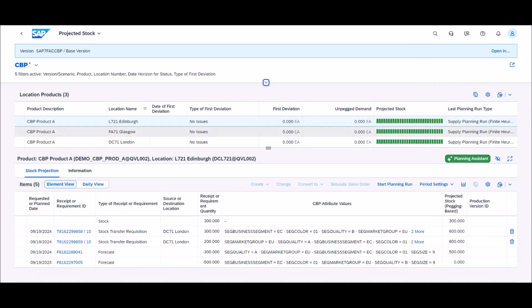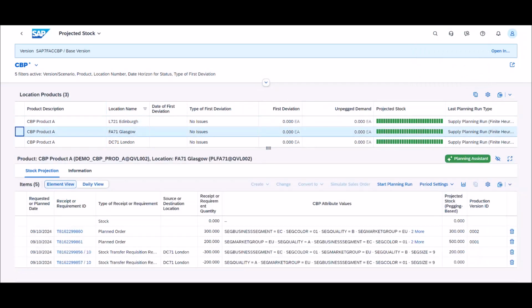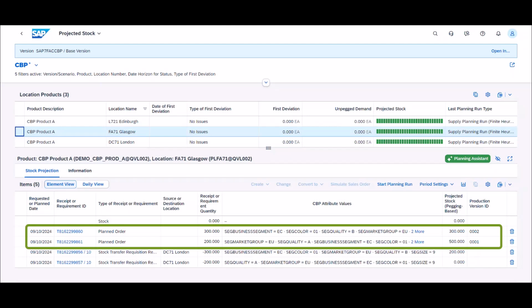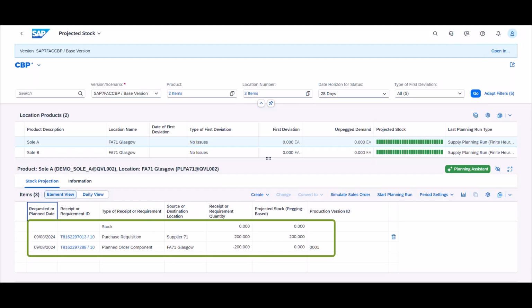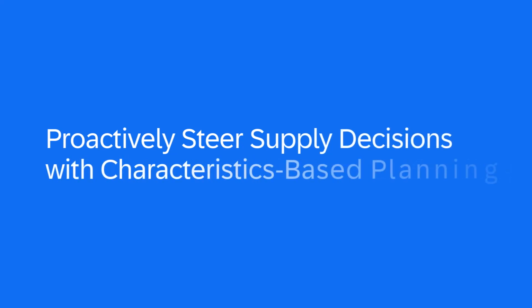Let's look at the situation at the factory. At the factory, planned orders are created for the new supply needed, and the right production version is chosen based on the quality characteristic requested. All supply elements show CBP attribute values they produce or transport, and the pegging shows which demand elements they fulfill. The dependent demand quantity is propagated to the right component based on the version selected. Procurement is planned for them.